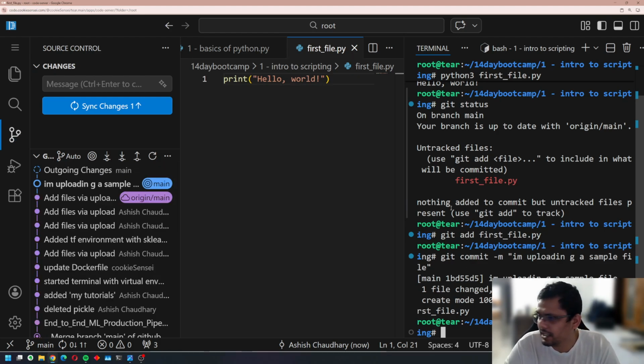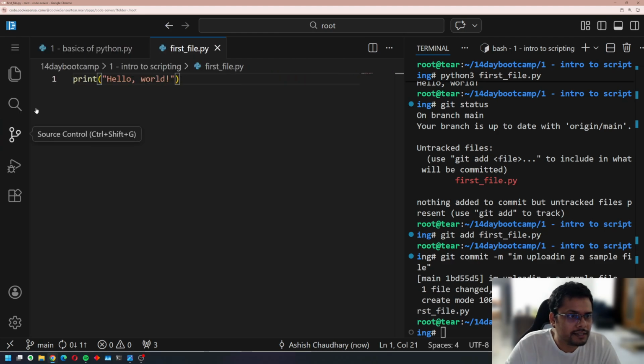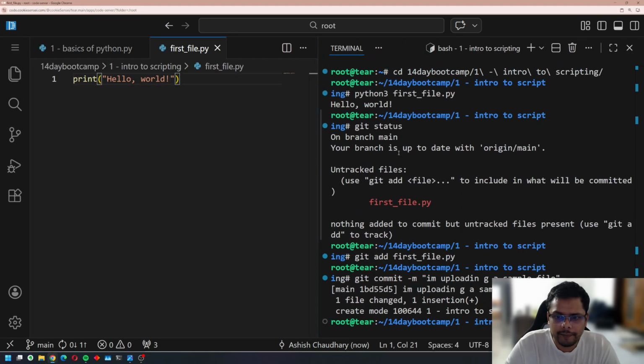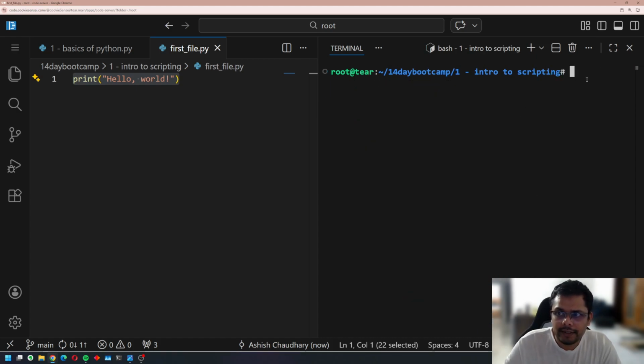I hope everything is clearly visible at your end, guys. Let me close this so that everything is visible properly. Because there is a lot of clutter over here, I'm going to clear the screen. But first, let's read it: one file changed, one insertion. That's this line. All right. So what we do right now is clear the screen first of all using the clear command.